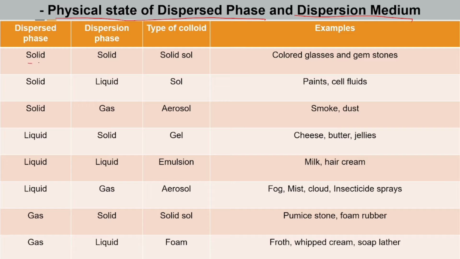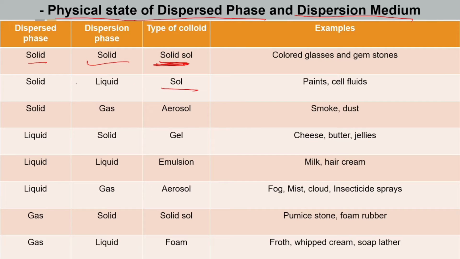When the dispersed phase is solid and the dispersion medium is also a solid, then we call it solid sol. Some examples are colored glasses and gemstones. When a solid is in a liquid medium, the dispersed phase is a solid and the medium is a liquid, it is called sol.